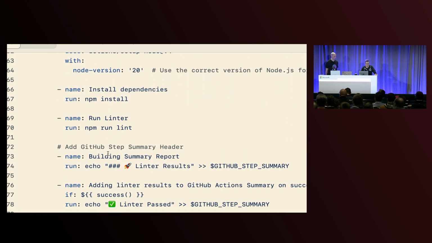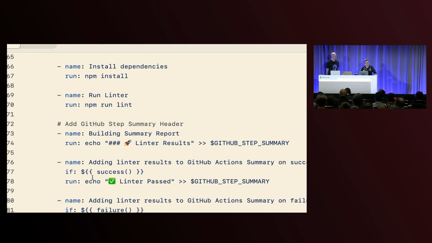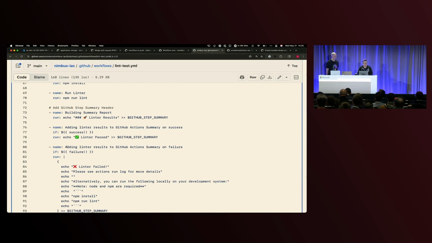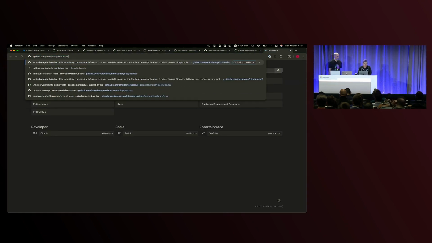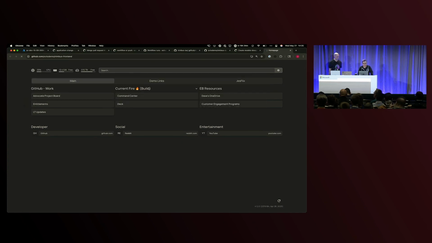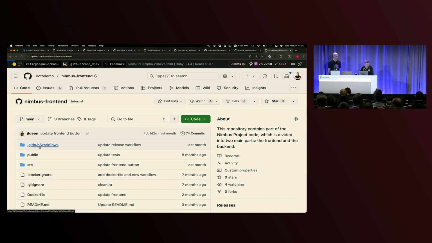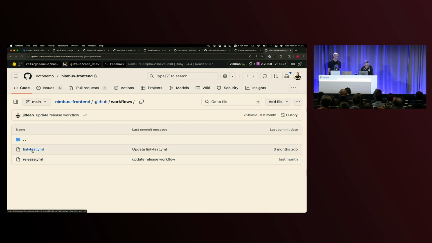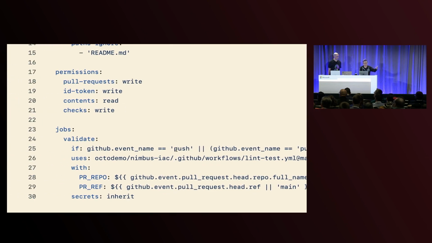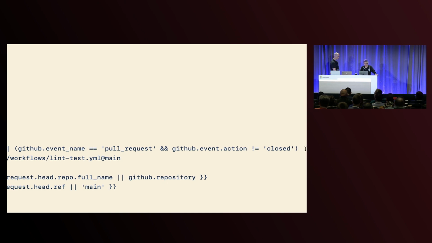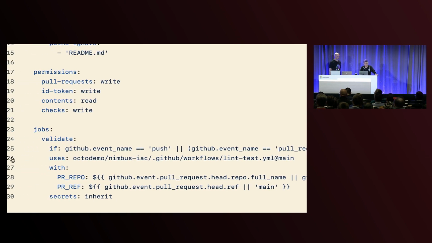And then down at the bottom here, you can also do some conditional statements for whether it's successful, if it's a failure, if it's canceled. And if we go take a look at one of the workflows that would do this, let's take a look at Octodemo, and we'll look at the front end, and then we'll also look at the back end. We can see an example of what that workflow looks like when it's using the conditional statement. So under lint test, and we scroll down, if it's a push, maybe it's on merge into main, it'll fire. Or if it's a pull request and it's not closed, then we'll go ahead, and this is the big important line, line 26, it's calling that reusable workflow.